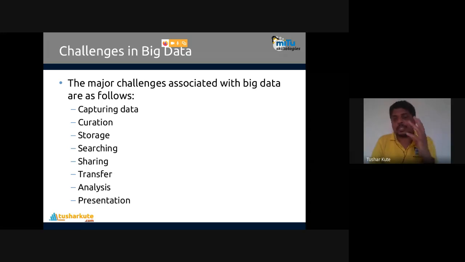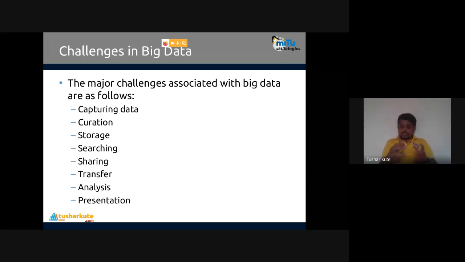So any kind of challenge will be there in big data. A lot of research is going on in the field of big data analytics, focusing on finding solutions to these particular challenges shown over here. So this is what we call big data. The common idea of big data is there. We have solutions, and in the upcoming sessions we will cover how analytics of big data is done and what algorithms are present under big data.